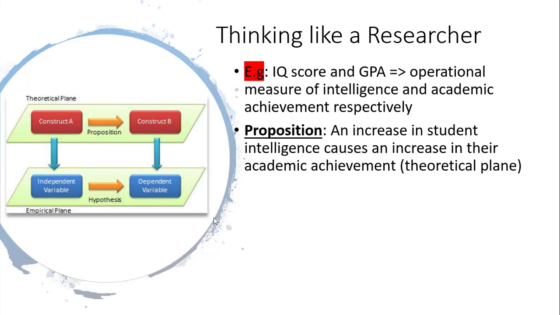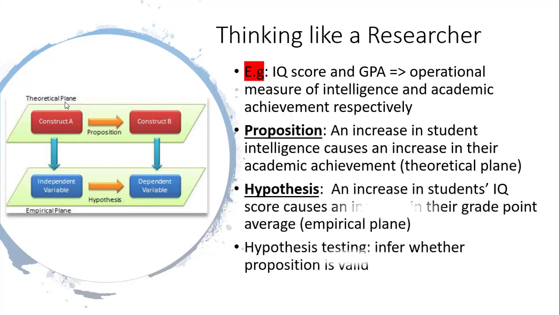A proposition essentially works at the theoretical plane. And the hypothesis works at the empirical plane. So, an increase in student IQ causes an increase in their grade point average.